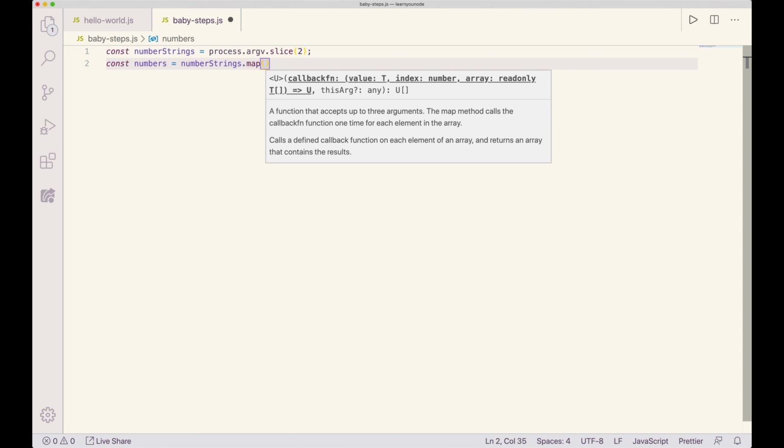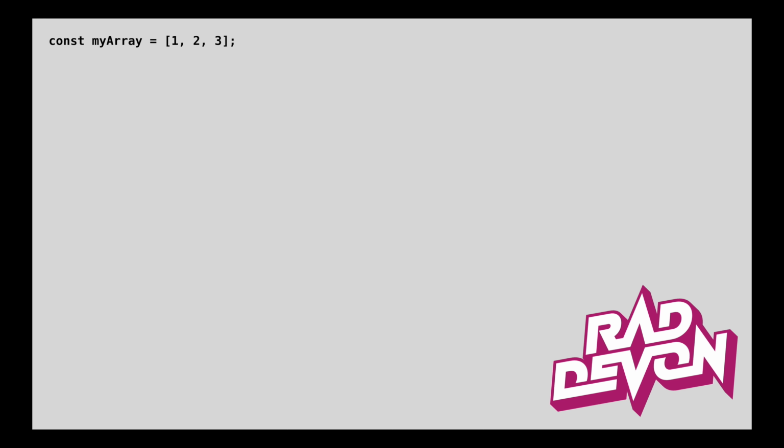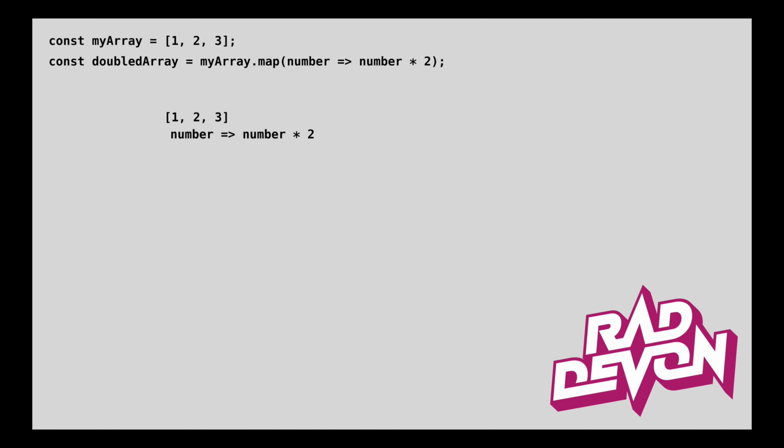And now I need to think about how I want to transform it. The way map works is you pass in a callback, and it's going to iterate through the array you've called it on. And whatever callback you give map, it's going to call that on each value. Whatever that callback returns for that value is going to be the value in the new array at that position.